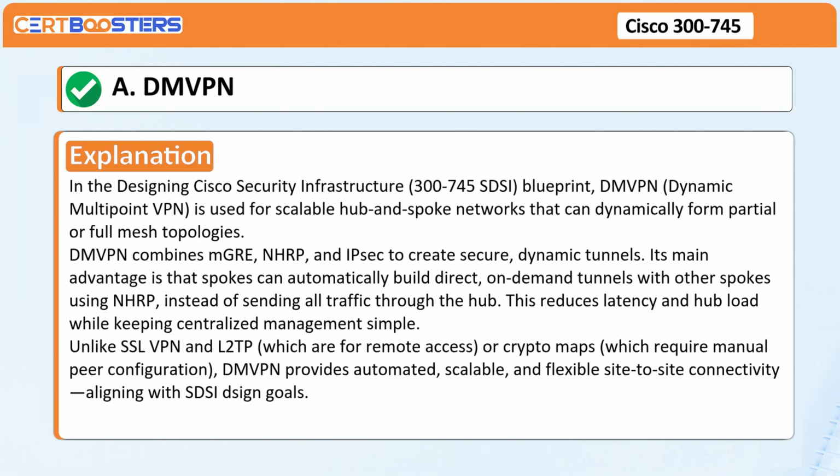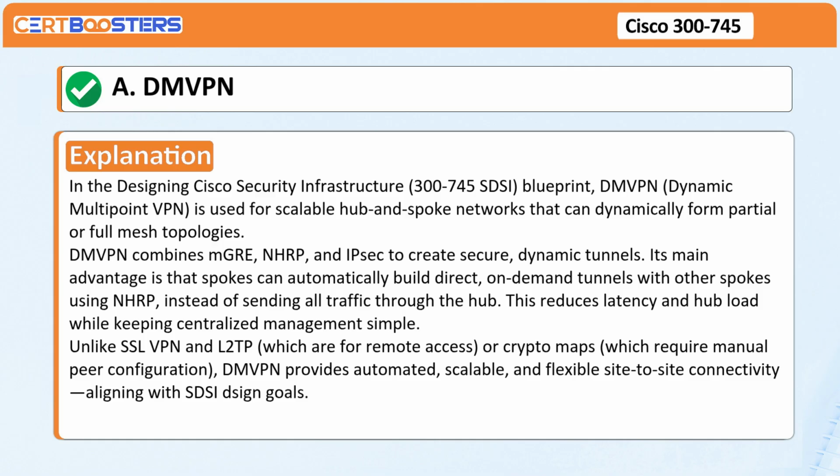A. DMVPN. Explanation. In the Designing Cisco Security Infrastructure 300-745 SDSI blueprint, DMVPN, Dynamic Multipoint VPN, is used for scalable hub-and-spoke networks that can dynamically form partial or full mesh topologies.